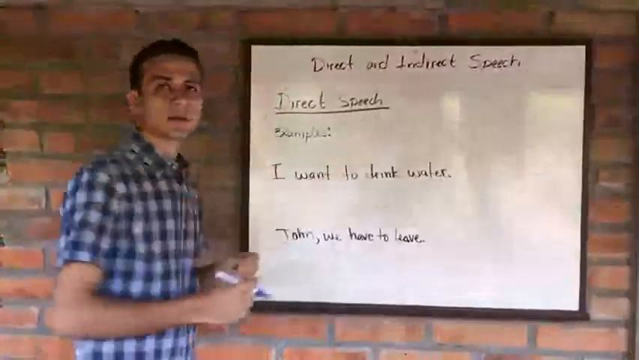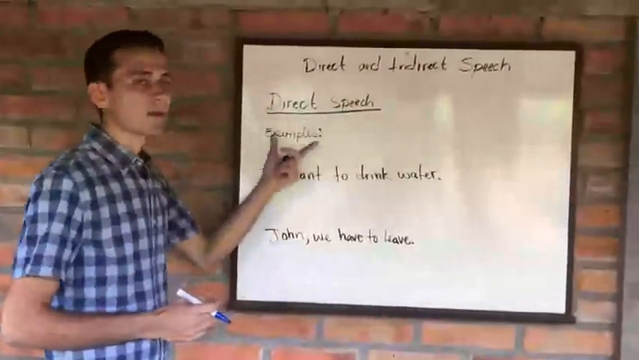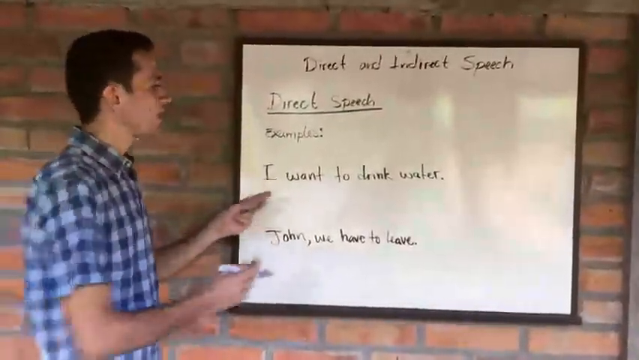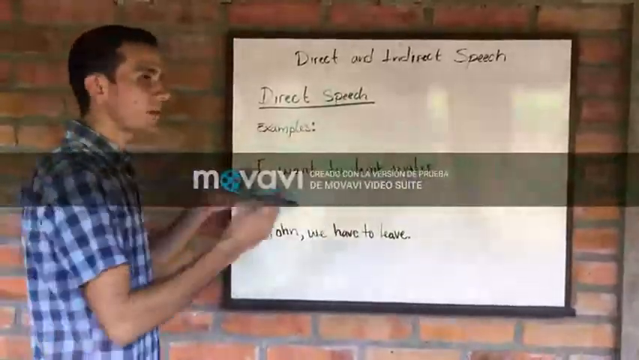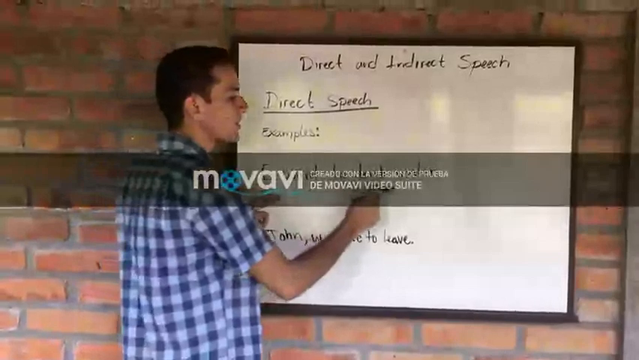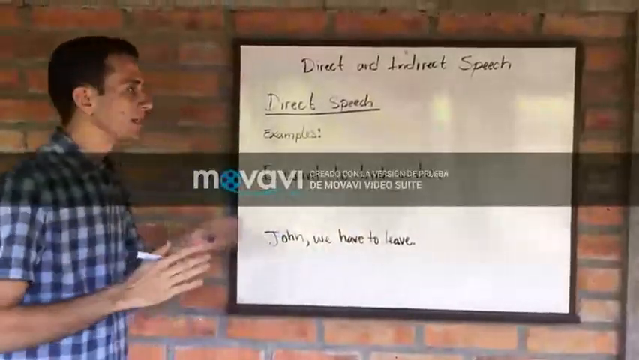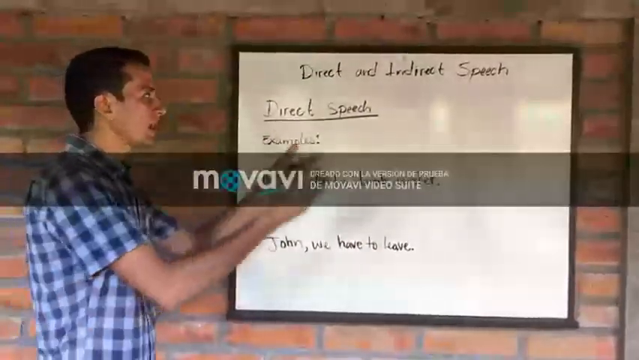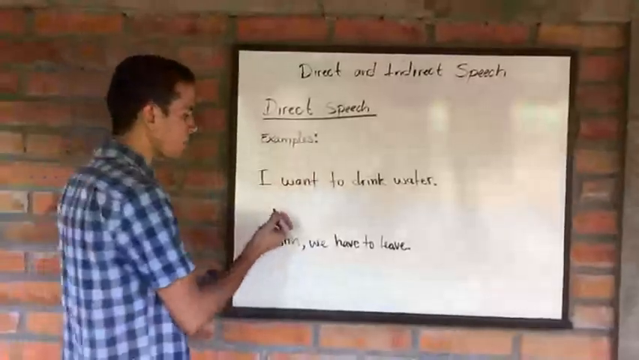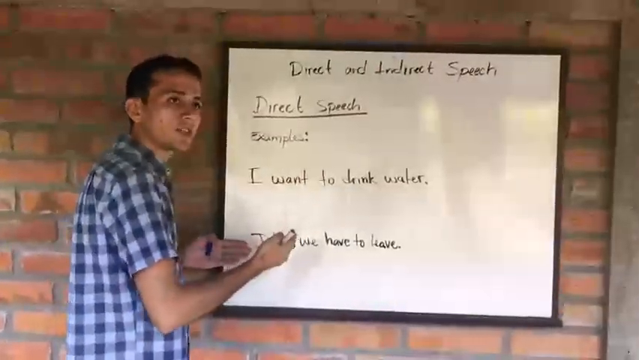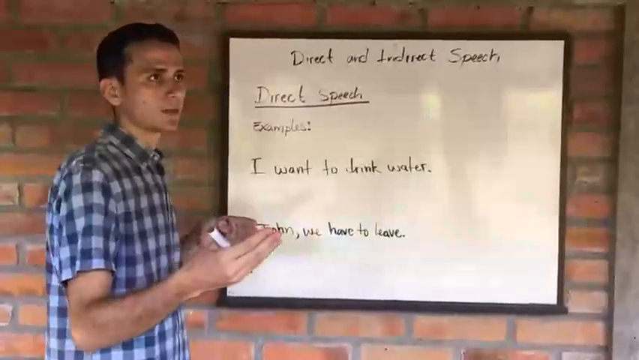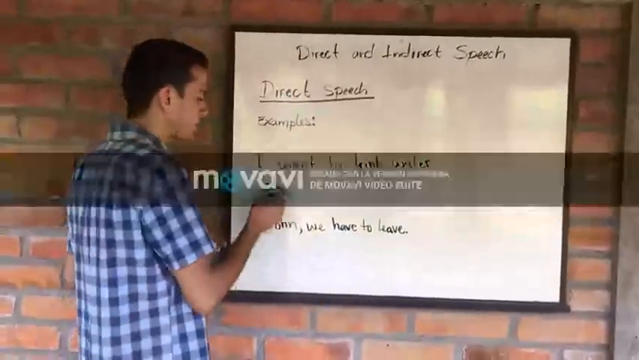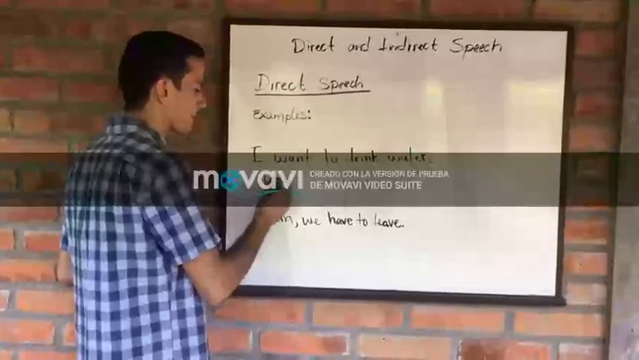Now let's take a look at some examples in direct speech. Let's say that this person is Mary. Mary just mentioned this: I want to drink water. Now, how can we say this in the direct speech? We can add her name, which is Mary, or we can also say she as a pronoun, right? But let's use her name. Mary